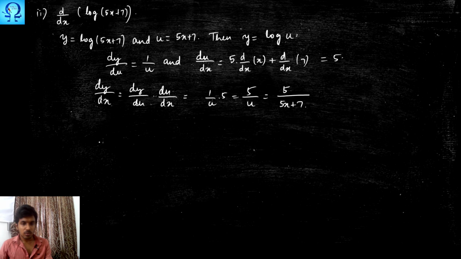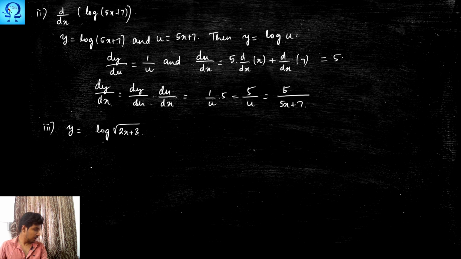Okay. Now let us make the problems a little more complicated. Let us take y to be log under root 2x plus 3. Okay. So here what I am going to do is that I will take y to be as it is and u to be under root 2x plus 3 and some t to be 2x plus 3.